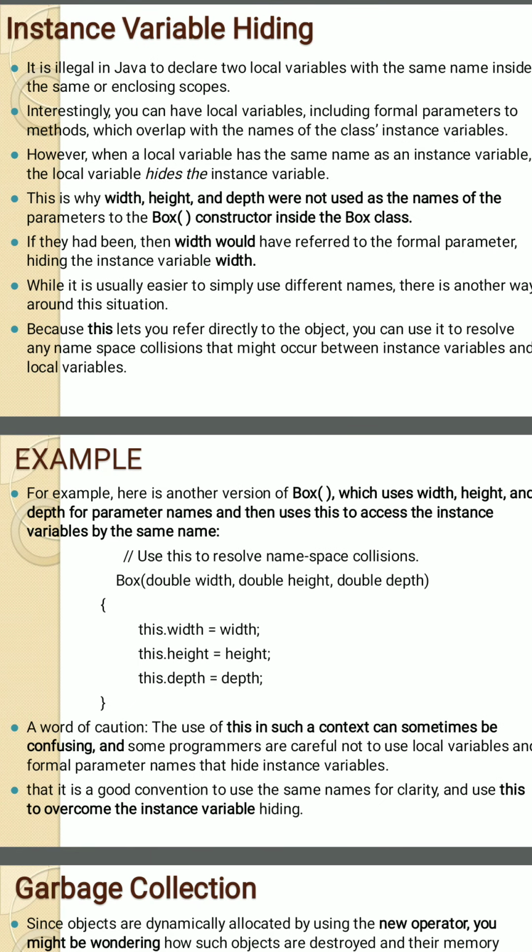What is instance variable hiding? How to overcome instance variable hiding? In a class, when a local variable has the same name as the instance variable, then the local variable will hide the instance variable. How to overcome it? By using the this keyword, we can overcome instance variable hiding.